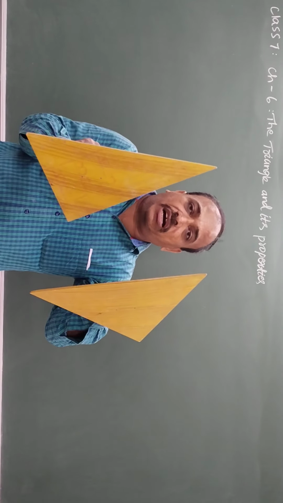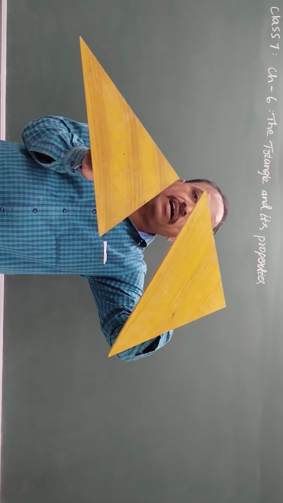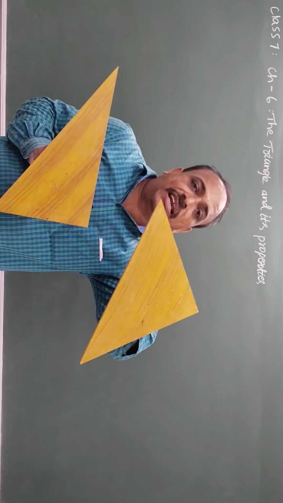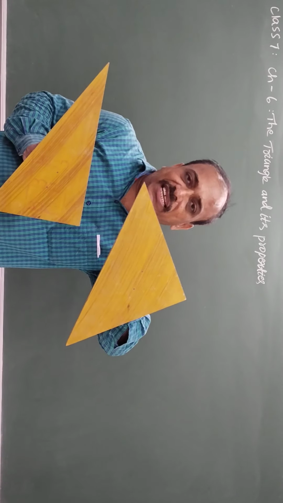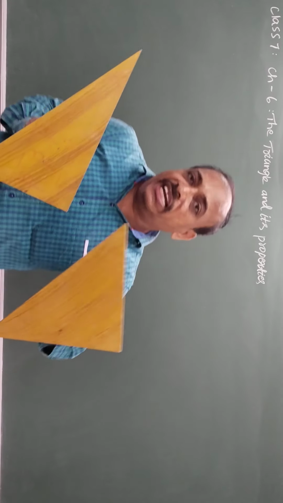Two set squares are there. You identify what type of triangles these are, whether acute angle triangle, right angle triangle or isosceles triangle, which are there in your geometry box.